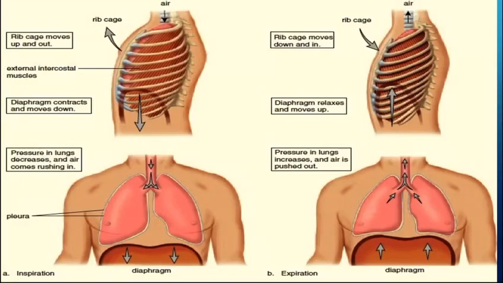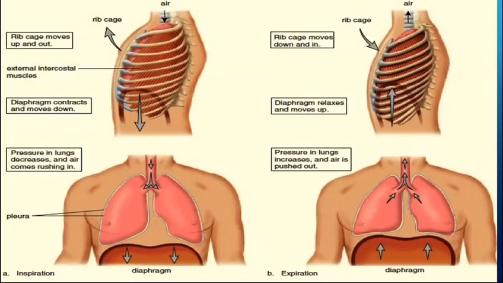On the other hand, when you expire, which means when you breathe out, giving out the carbon dioxide, what happens? At that time, your rib cage moves down, and the diaphragm relaxes and moves up.